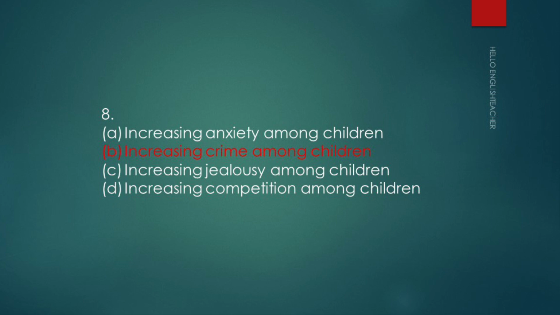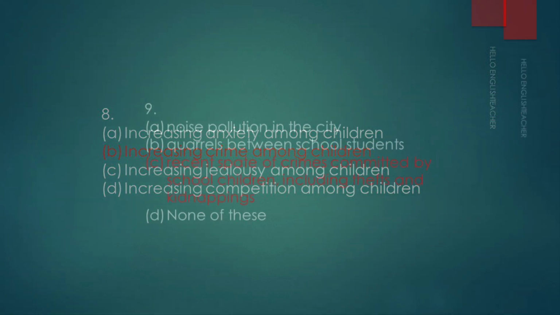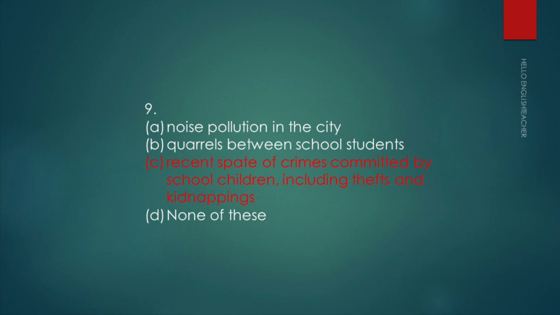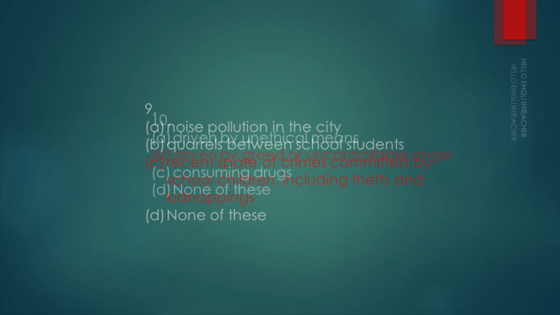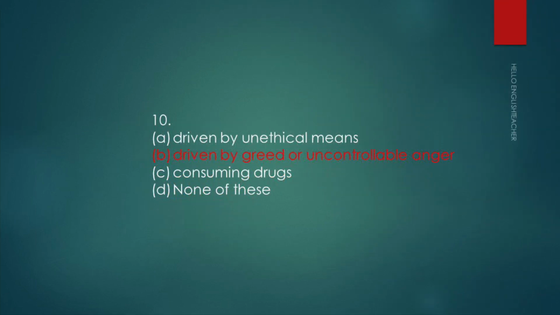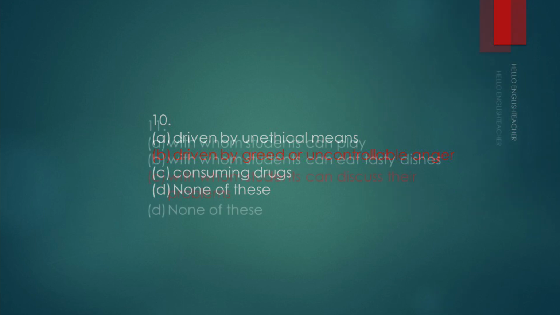So now let's look at the next options for the next blanks. For number 9: noise pollution in the city, quarrels between school students, recent spate of crimes committed by the school children, including thefts and kidnappings, none of these. And for 10: driven by unethical means, driven by greed or uncontrollable anger, consuming drugs, none of these.